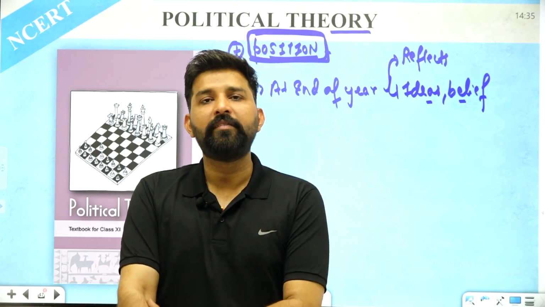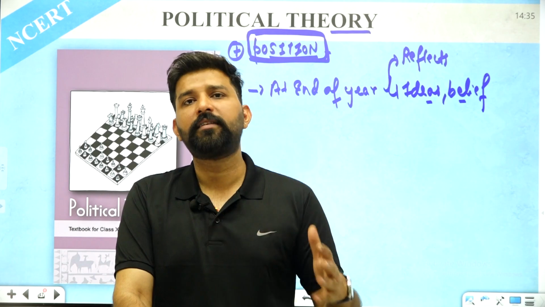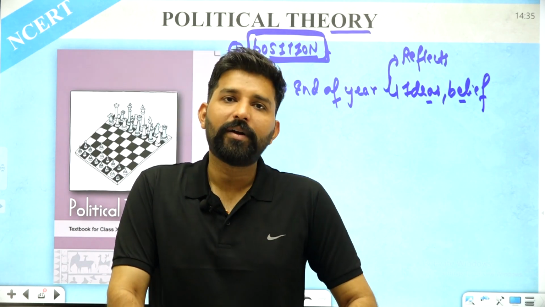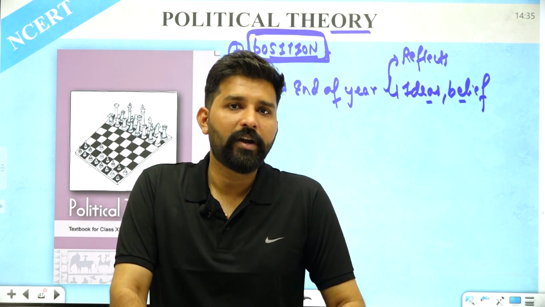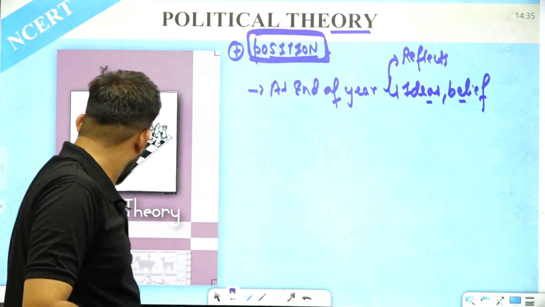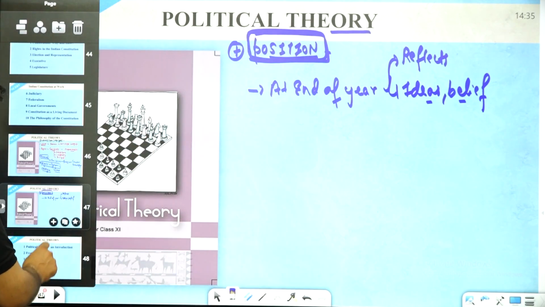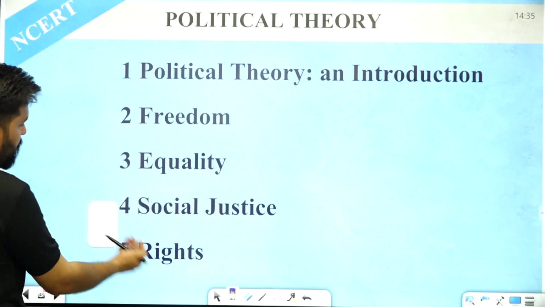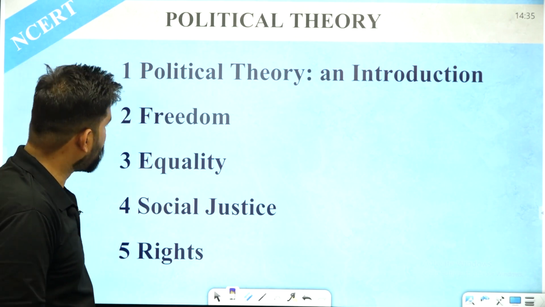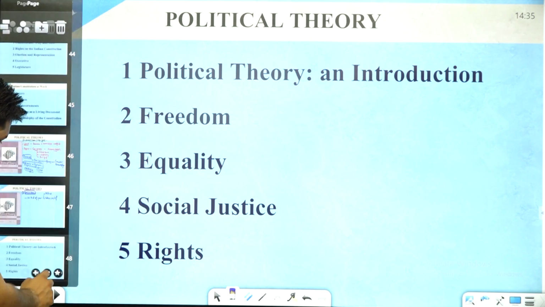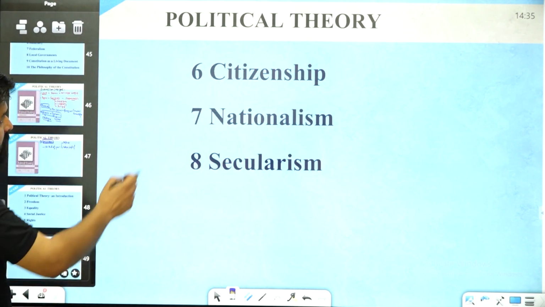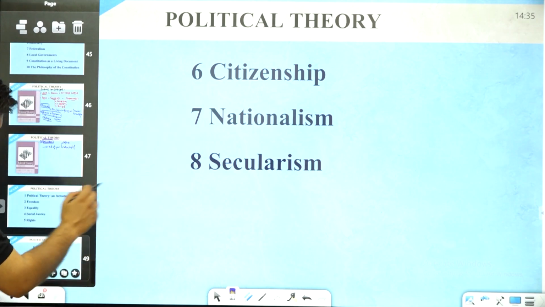So first of all, we have already understood that this is the essence behind the book. Now let's try to understand what chapters are included in this book. If we move further and try to understand the chapters in this book, there are a total of 8 chapters included. 5 of them are these chapters, and the 6th one is citizenship, the 7th nationalism, and the 8th secularism.